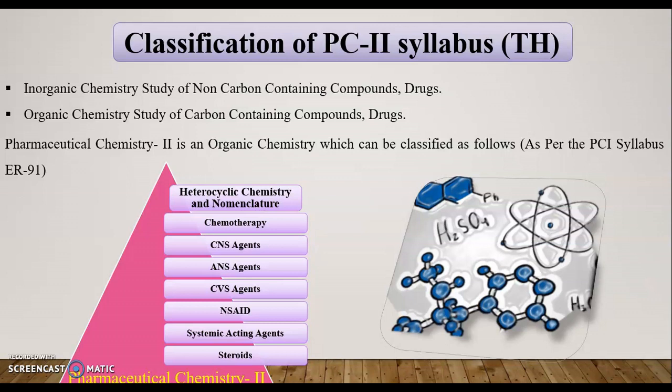Now we learn different agents, that is the agonist as well as antagonist, which act on these systems to treat the disease.